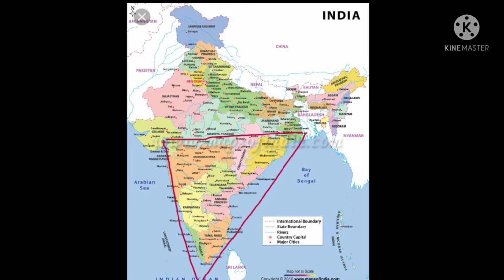while from Arunachal Pradesh in the east to Kutch in the west, it extends for about 2,933 km. The length of its coastline is 7,516.6 km, with a total area of 3.28 million square kilometer. India is the 7th largest country in the world. In terms of population, it is second only to China.